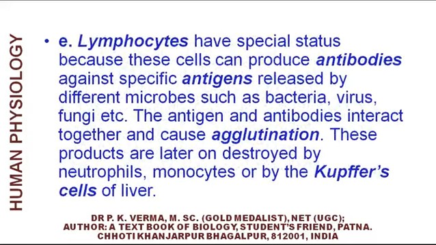The lymphocytes have a special status because these cells can produce antibodies against specific antigens released by different microbes such as bacteria, virus, and some fungi, etc. The antigen and antibodies interact together and cause agglutination. These products are later on destroyed by neutrophils, monocytes, or by the Kupffer cells of liver.